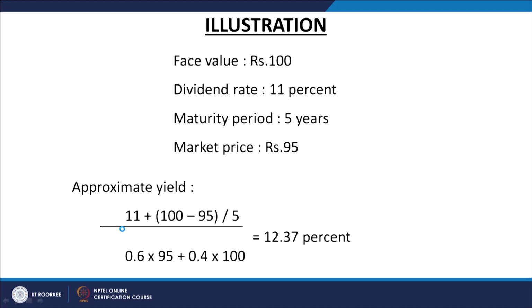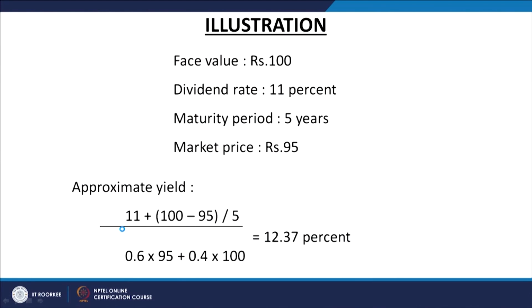In this case, we are assuming a preference share having the face value of 100 rupees, or the maturity value of 100 rupees, is being sold in the market at a discount, and discount is 5% or 5 rupees. So, 100 rupees face value preference share is selling in the market for 95 rupees, it means 5% discount is there. So, for calculating the yield, the same approximation formula or method can be used here also, and all the components will be the same.